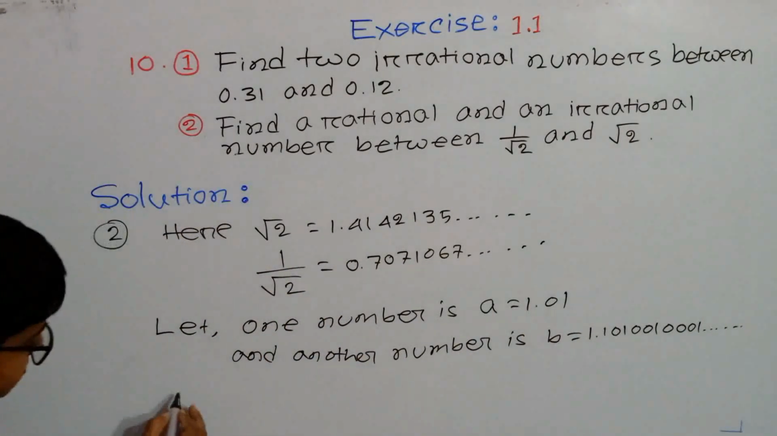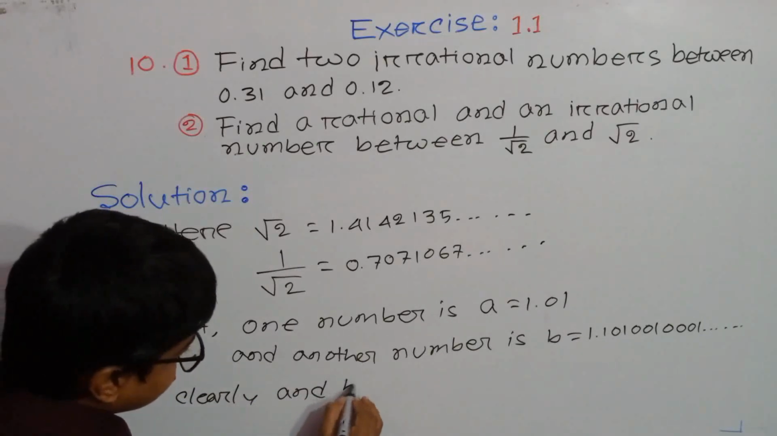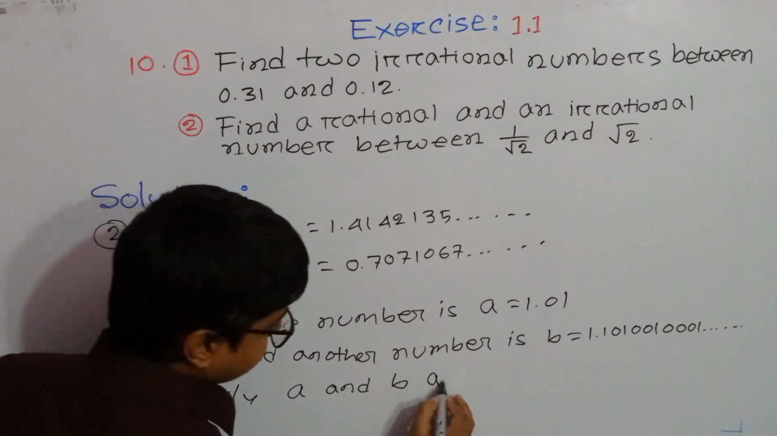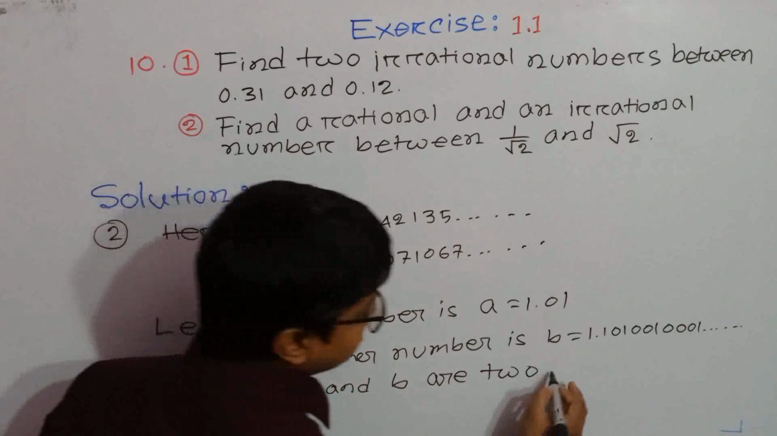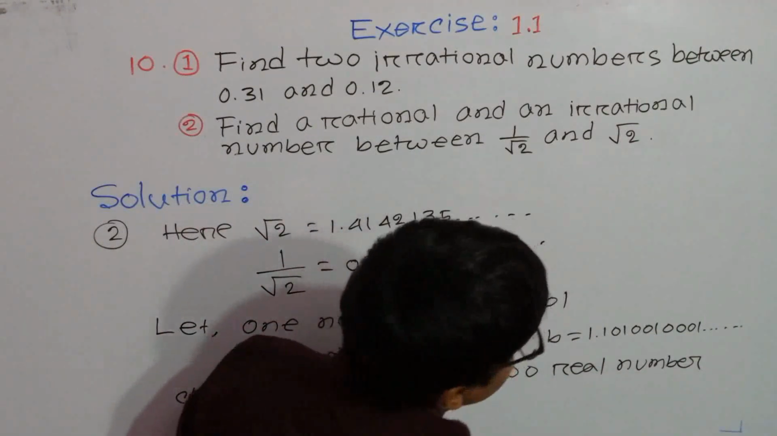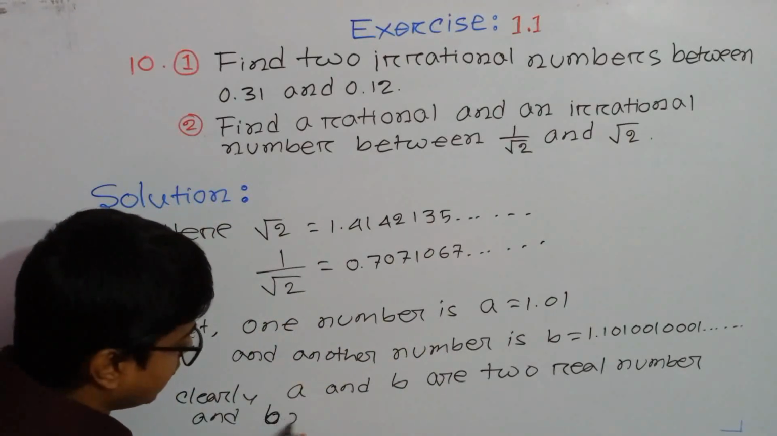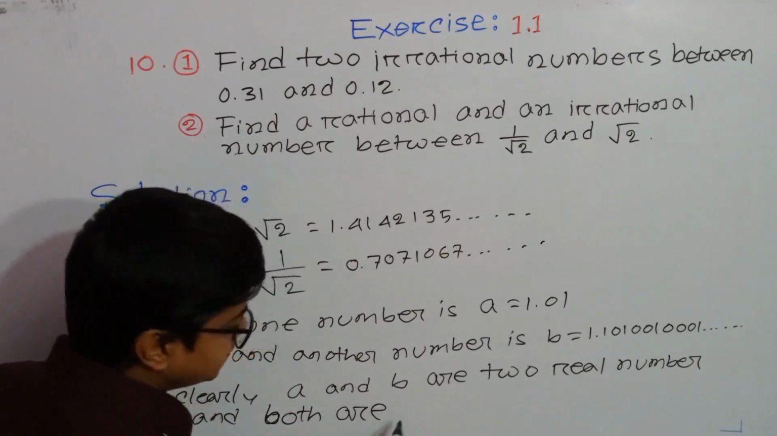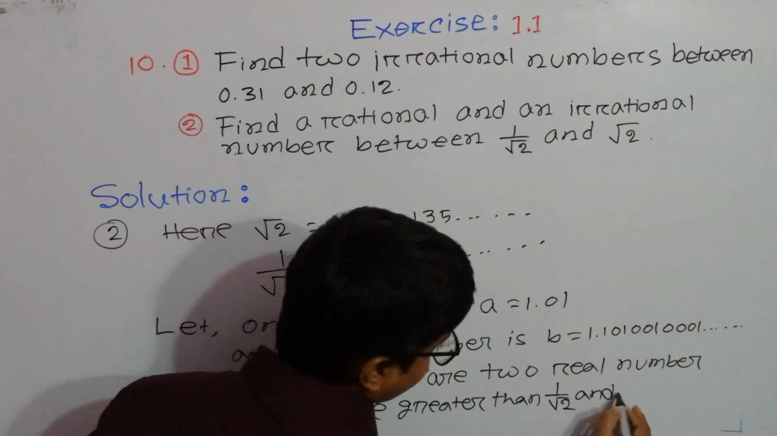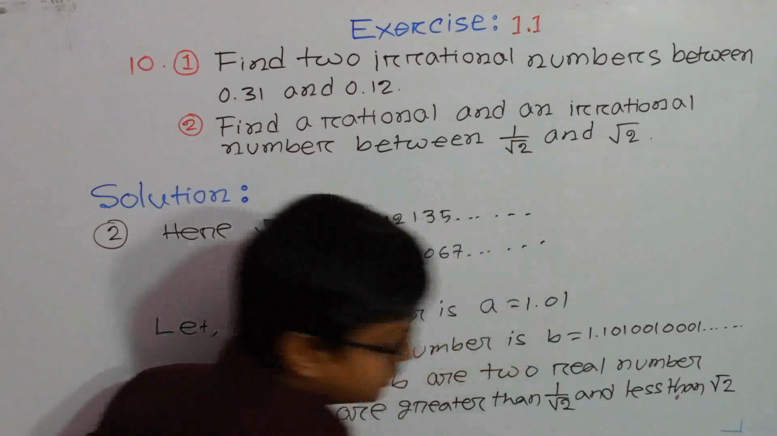So here we can write clearly a and b are two real numbers, and both are greater than 1 by root over 2 and less than root over 2.